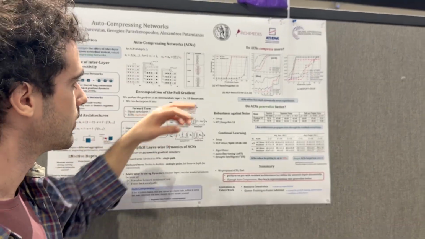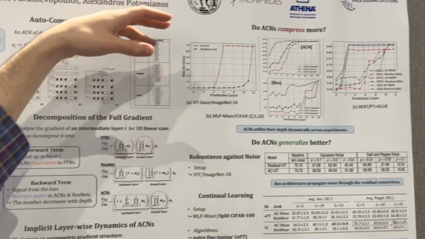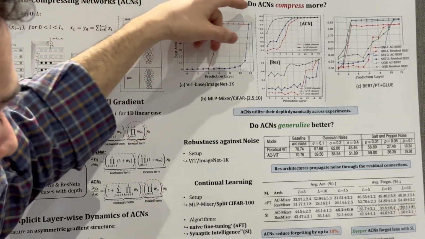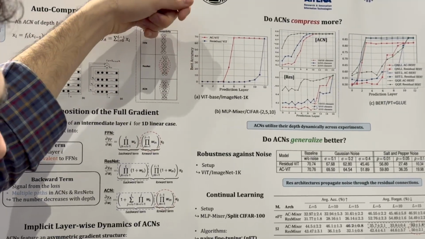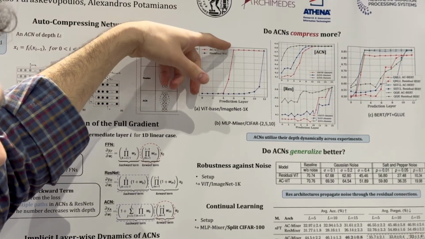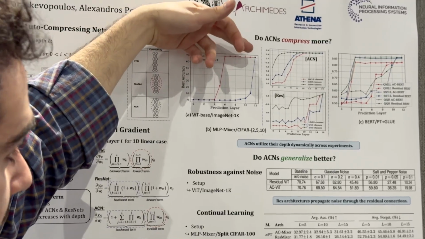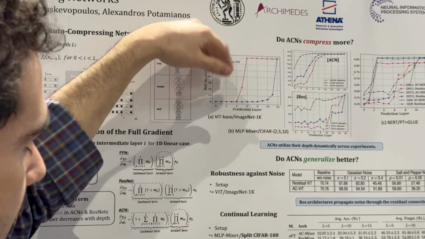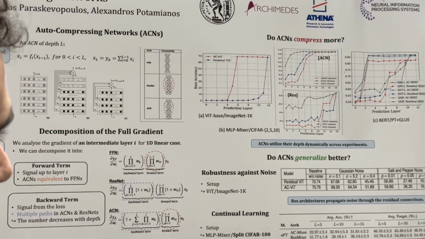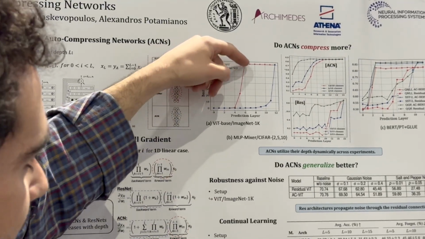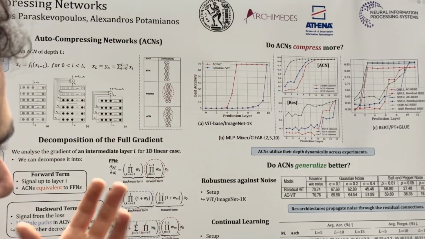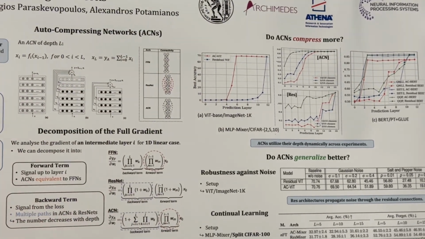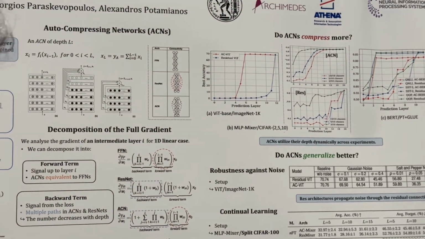So in practice, what we find is that indeed this is the case. After training, the network converges to a solution where an intermediate layer, for example here layer 6, matches the performance of the full ACN network, but uses only 6 layers. So you have this kind of redundancy in the deeper layers, where you can prune them at inference and have only a 6-layer network having the same performance as the 12-layer network.